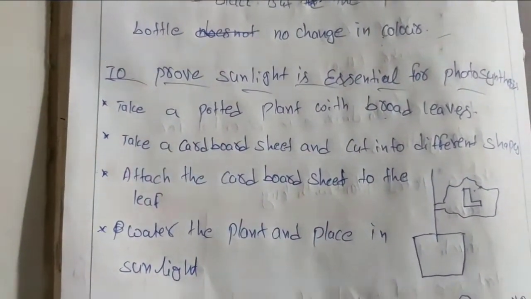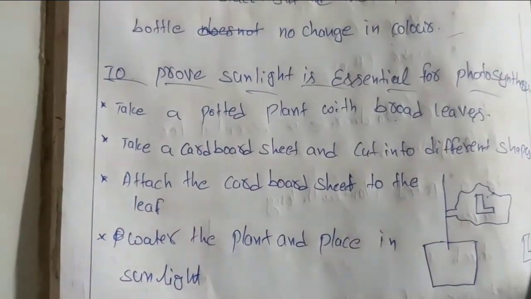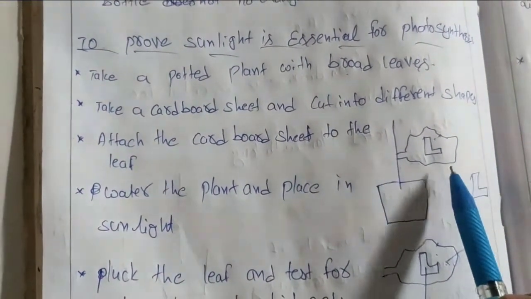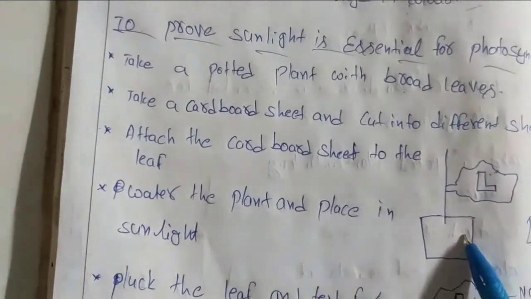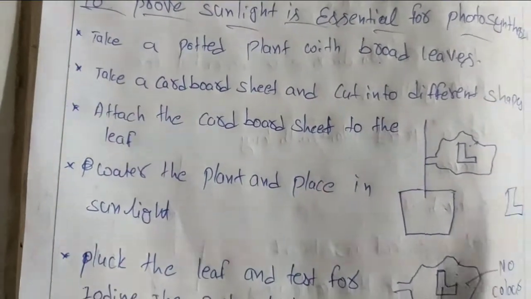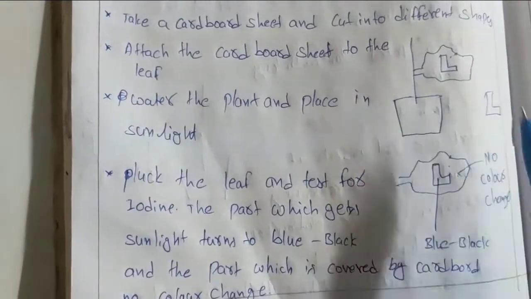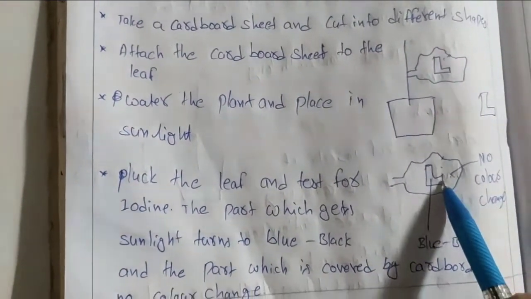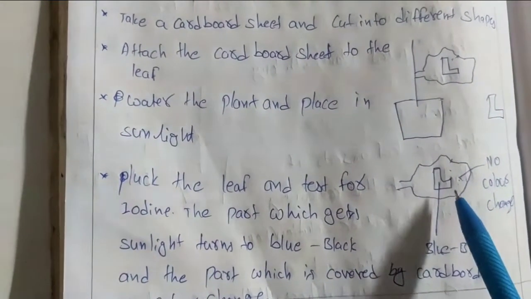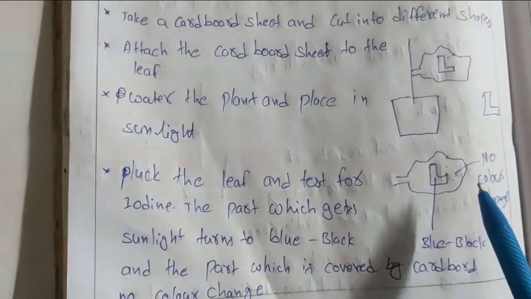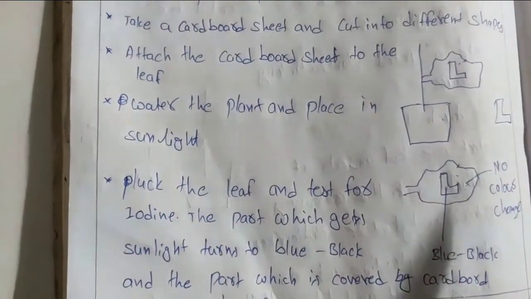Now attach this cardboard to the broad leaf, water the plant and place it in the sunlight. After that, separate the leaf from the plant and remove the cardboard. Now place this leaf for the iodine test, that means I am dipping this leaf in the potassium iodide solution.